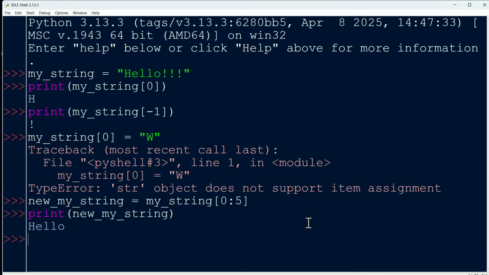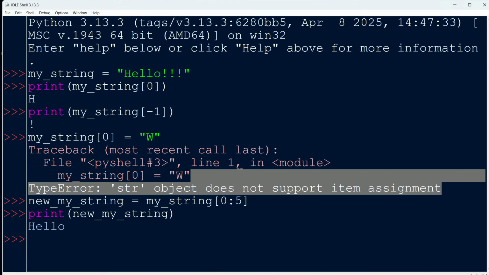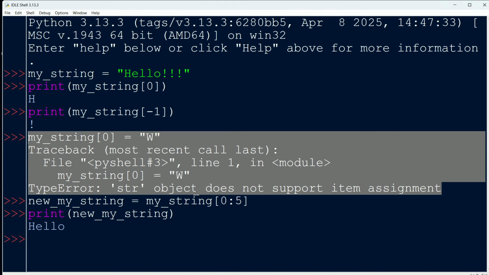It works beautifully. So 3 big concepts I want you to be aware of that we've seen in this video. The first is that, yes, our strings are indeed indexed, so we can take advantage of that. We also learned that strings are immutable.